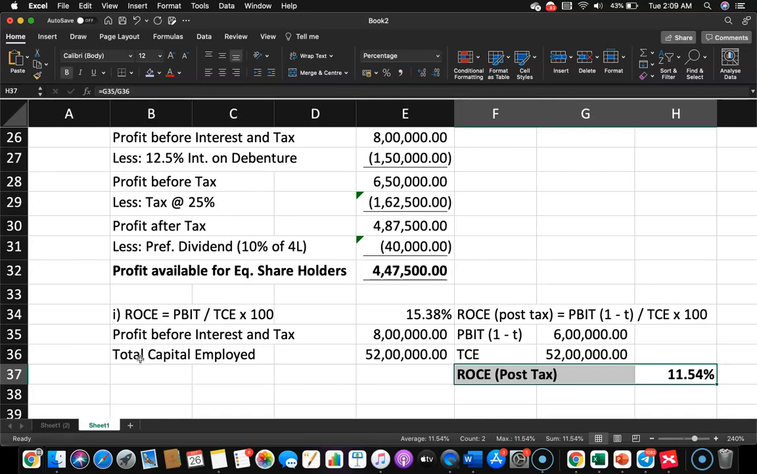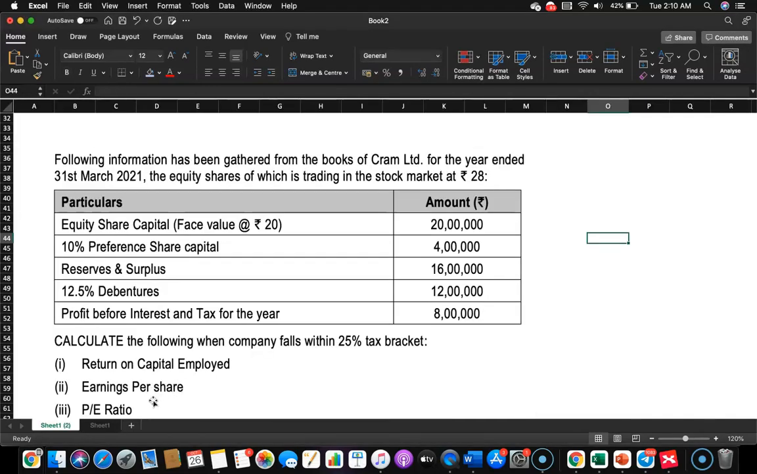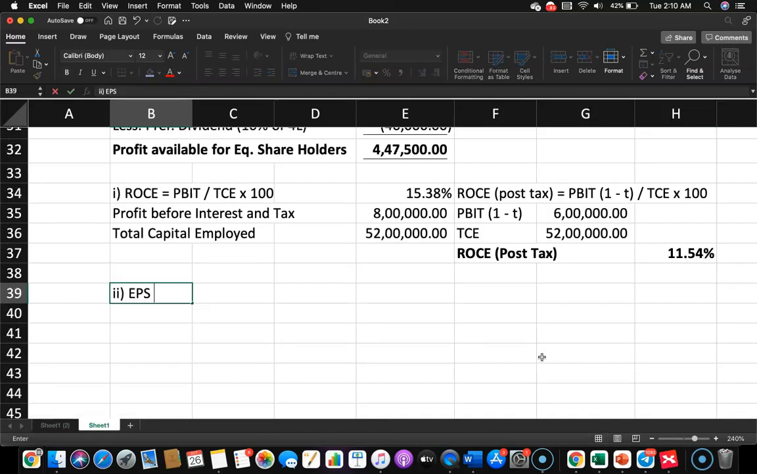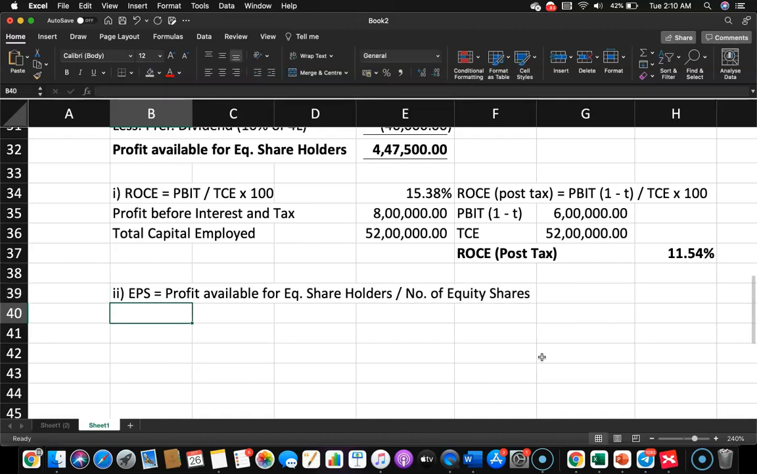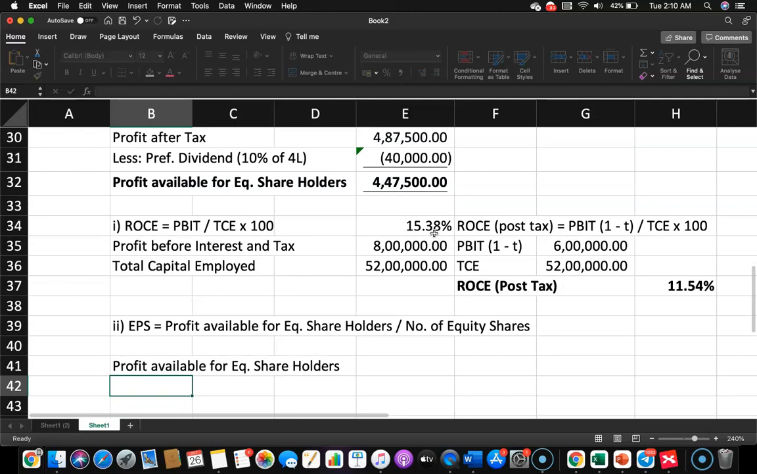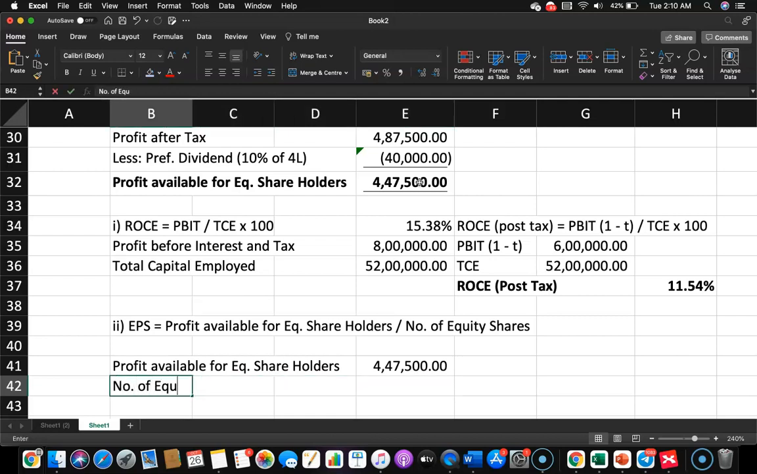Okay. Then moving on to the second question, we have to compute earnings per share. That's quite simple. Earnings per share, that is EPS. How do we find it out? We will be comparing the profit available for equity shareholders with the number of equity shares. So what is the profit available for equity shareholders? Already we have computed it here. It is 447,500.